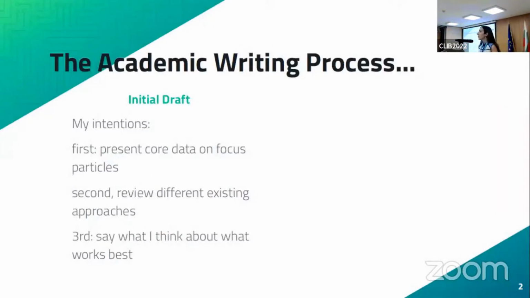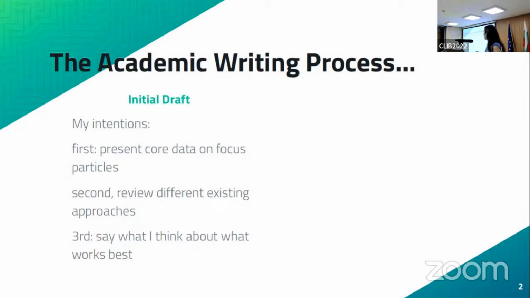Okay, so we all know how it is to write academic papers. It's a very time-consuming process. We all hate it. And generally, when you write an academic paper, most of us start by writing a draft of content. So we write something that is going to look like something that you see to the left on your slide.